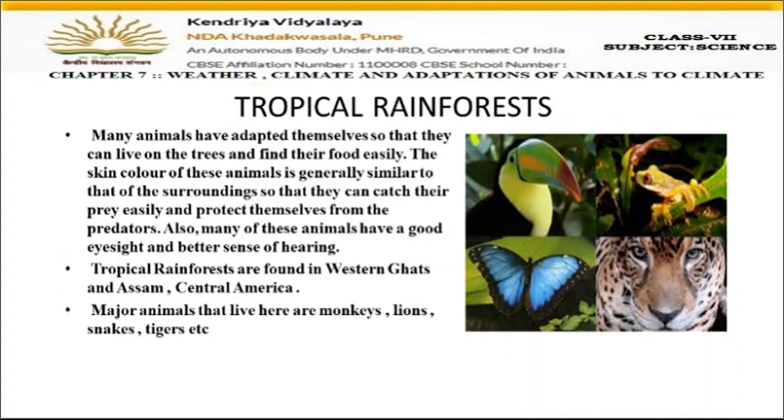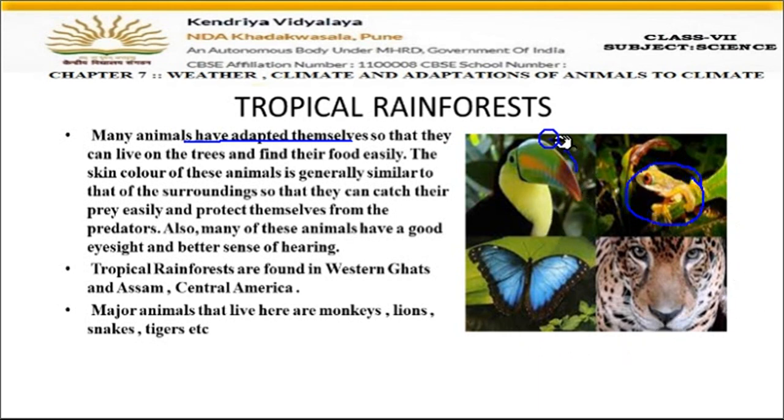So now let's move on to the next slide and see that many animals have adapted themselves. Animals which are living in these forests have many changes in their body due to which they can live here, right? So these adaptations now we have to study. Some animals have skin color which is similar to the leaves and branches, and because they have the same color, they can hide easily in the area, right?